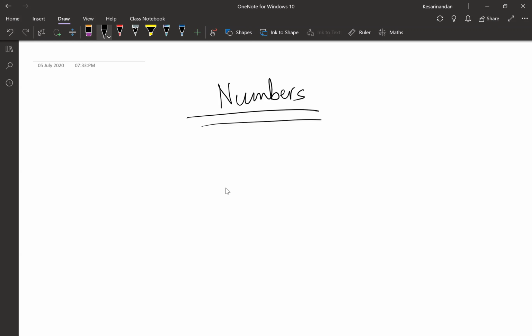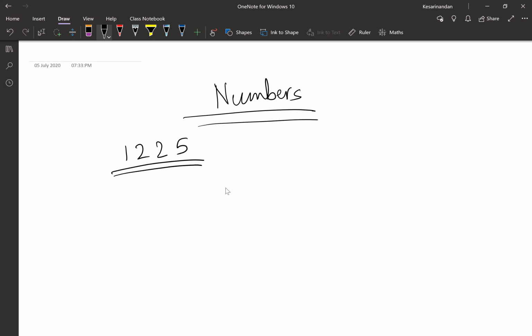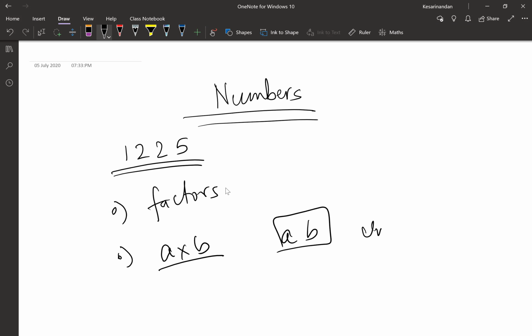Perfect. All right, guys, let's take a small example. This is the number. Find the number of factors, the number of ways in which it can be represented in the form of A into B where A and B are unique, and third question, again A into B where A and B are non-unique. Total 3 or 4 minutes at max, guys. Let's start.